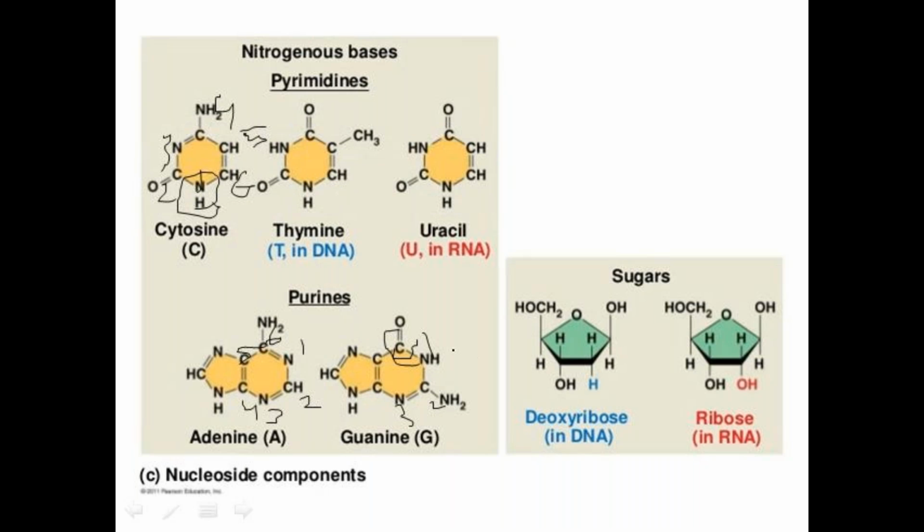Purines are adenine and guanine, whereas pyrimidines are cytosine, thymine, and uracil. Thymine is present in deoxyribonucleic acid, whereas it is absent in ribonucleic acid, and instead of thymine, RNA contains uracil as the nitrogenous base.